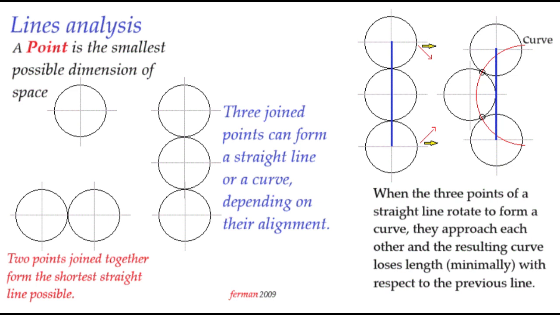If we start from a straight line, to form a curve with 3 joined points, we need to rotate the two ends about the center and towards the same direction, which will bring them closer together, and this approach will mean a very small decrease in length in the curved line with respect to the straight line. And vice versa, if we stretch a curve, the resulting straight line will acquire a very small increase in length.